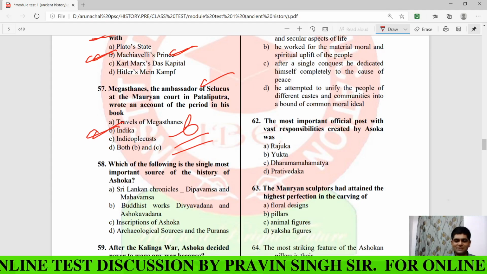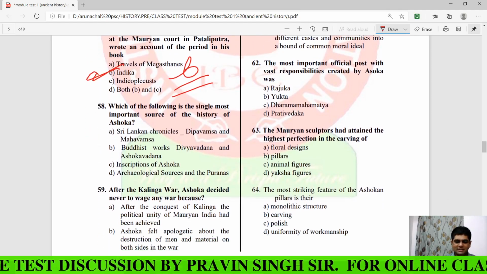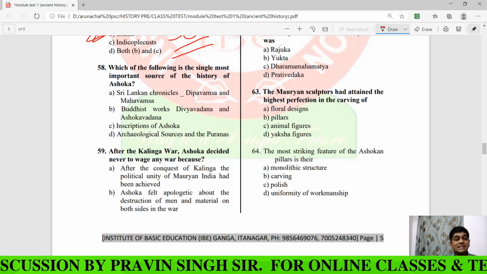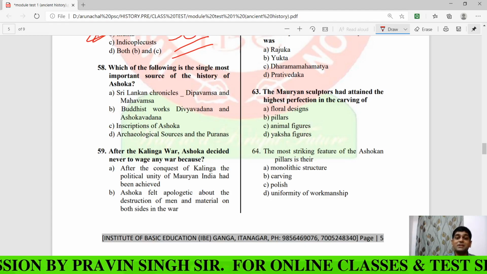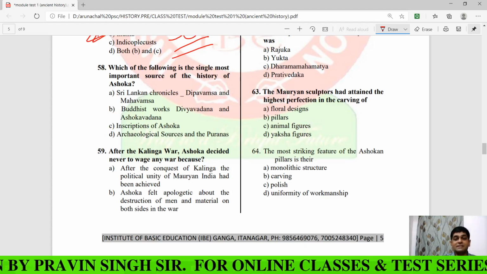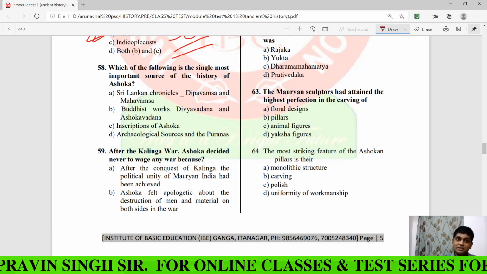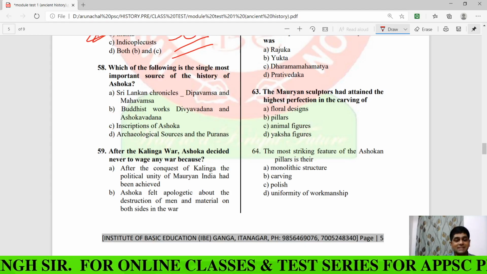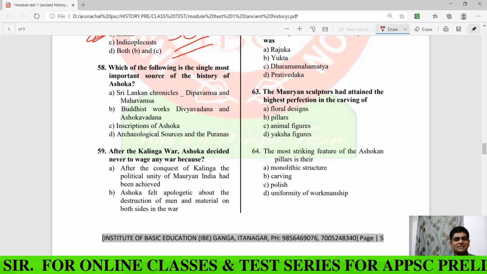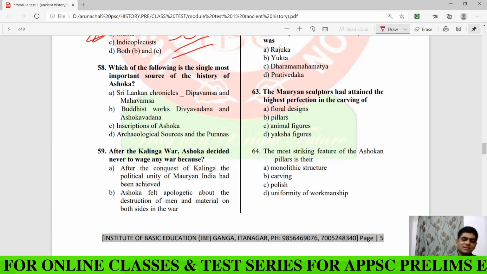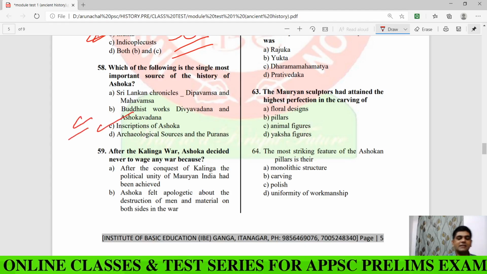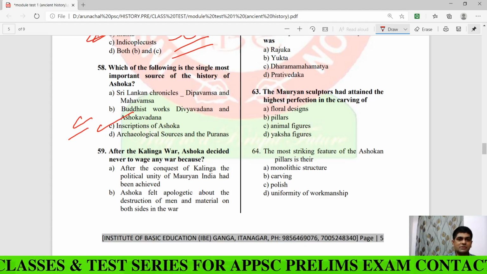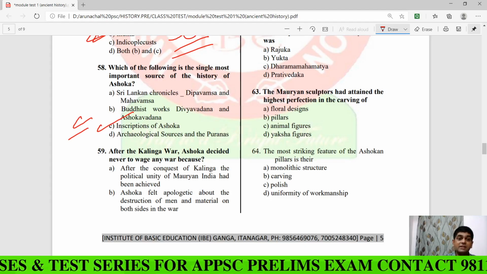Now let us see question number 58. Which of the following is the single most important source of the history of Ashoka? Yes, this is a very important question. Just read the question very carefully. Which of the following is the single most important source of the history of Ashoka? Here your answer would be C, that is the inscription of Ashoka. Clear? So this is the most important source of the history of Ashoka, the Ashoka's inscriptions.